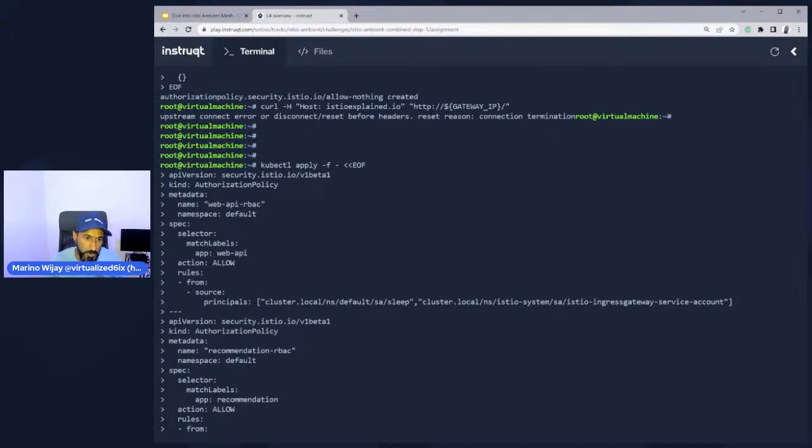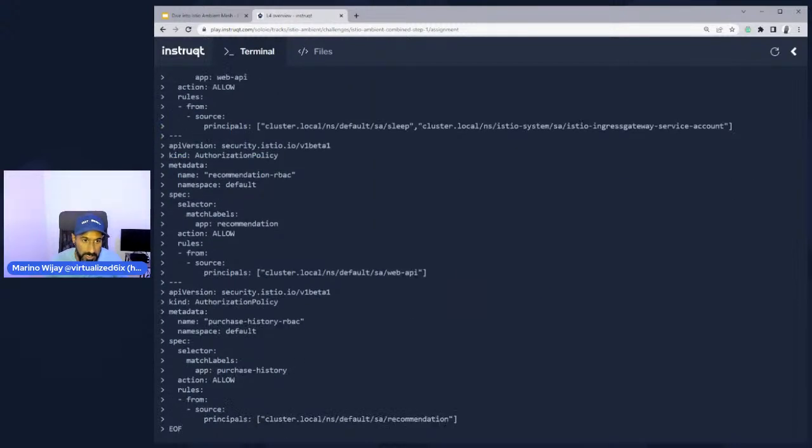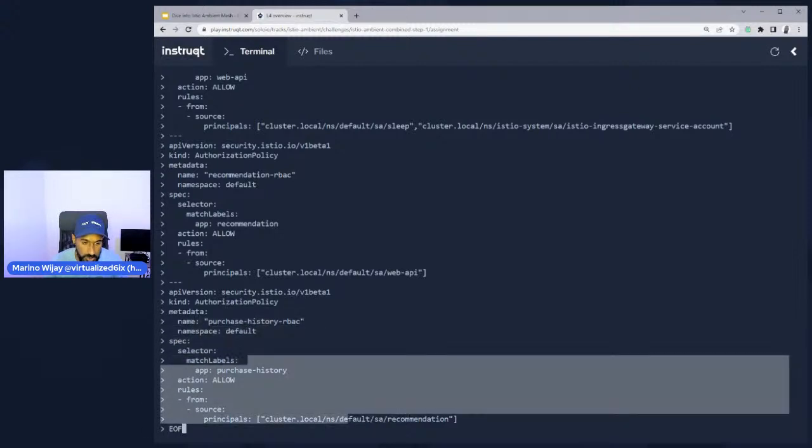I have to set up an authorization policy to say, allow the sleep pod to communicate with the web API, allow the web API to communicate with recommendation, and allow recommendation down here to communicate with the purchase history.